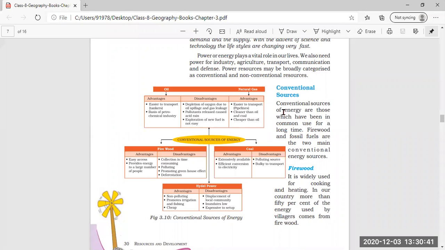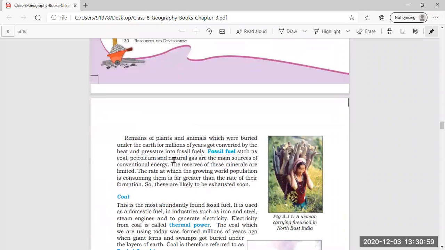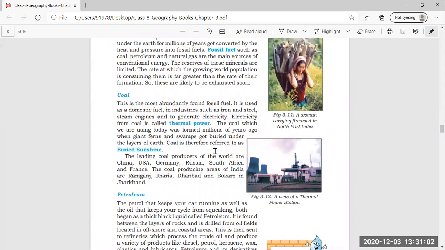Good morning, students. In a previous class, we understood the conventional sources, those sources which have been in common use for a long time. Under these conventional sources, we read in detail about firewood and coal. Coal is also called buried sunshine because the coal we are using today was formed millions and millions of years ago when giant ferns and plant life in the swamps got buried under the layers of the earth, and therefore it is called buried sunshine.